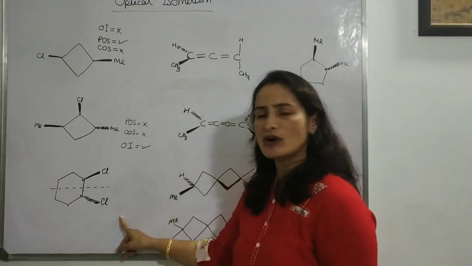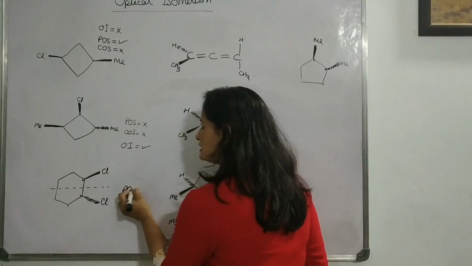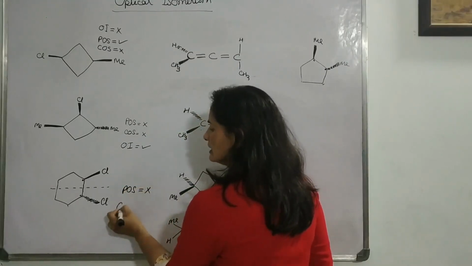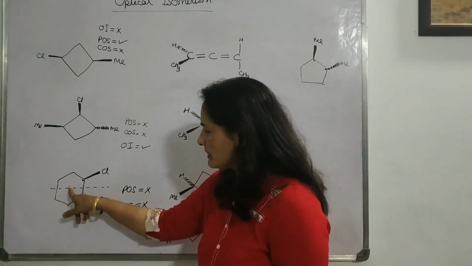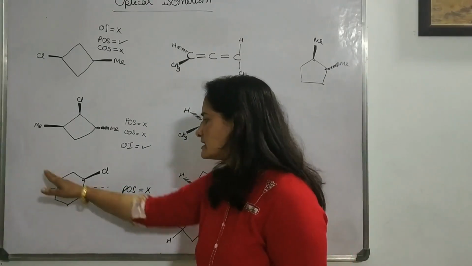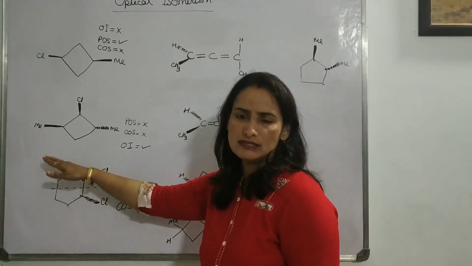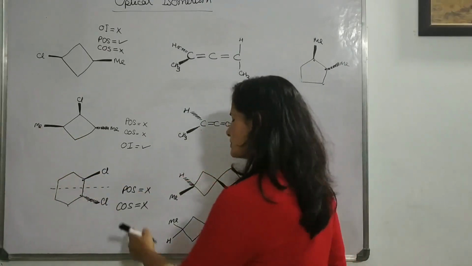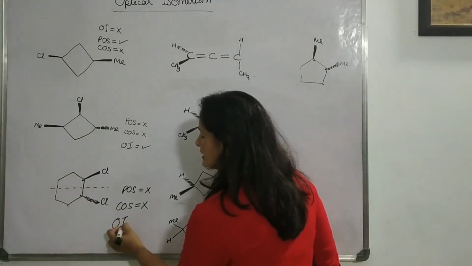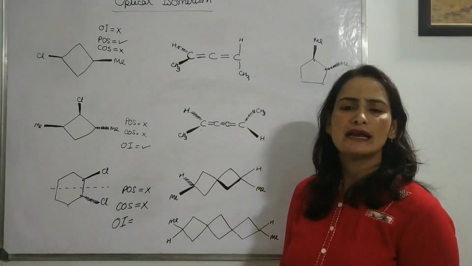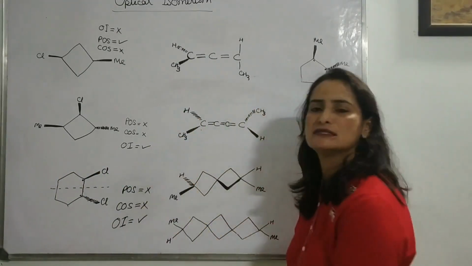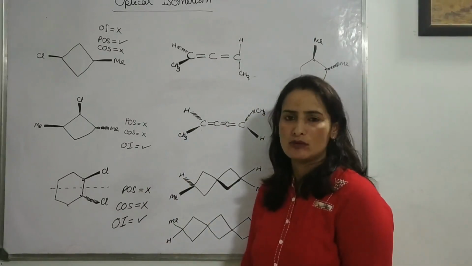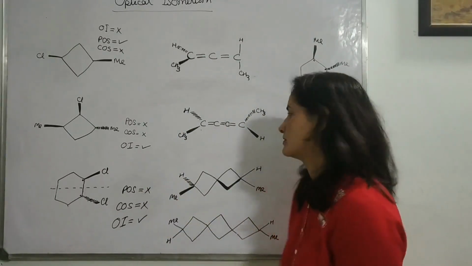That's why this does not have a POS. And for the COS, it is also not there because if we pass a line from the center, no similar groups are at equal distance. If POS and COS are both absent, then it's definitely an optically active compound and will form optical isomers. Okay.